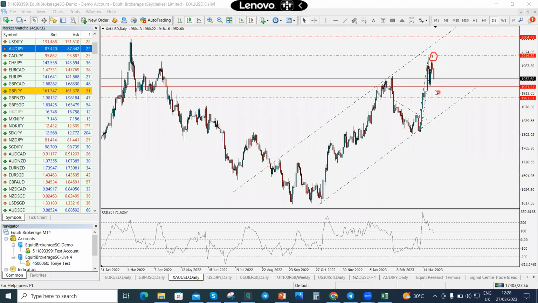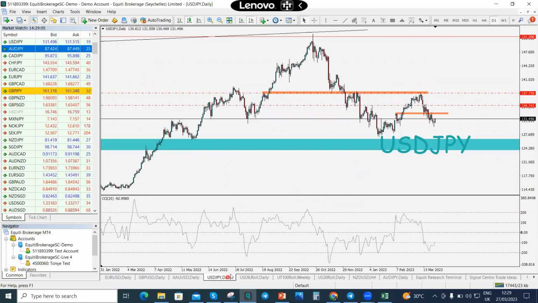So yes, of course, for me and my bias, all right, I'm expecting prices to come into the zone and well below that zone. If it is cleared out, prices coming into 1901 and then going back up into 2064 or slightly above 2064. All right, so that's what I'm expecting to play out on gold for the week ahead. Right, so for the week ahead, let's still be watching out for 1931 and 1901.